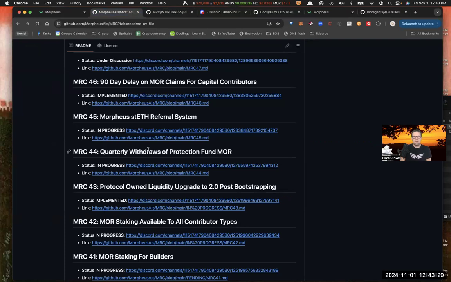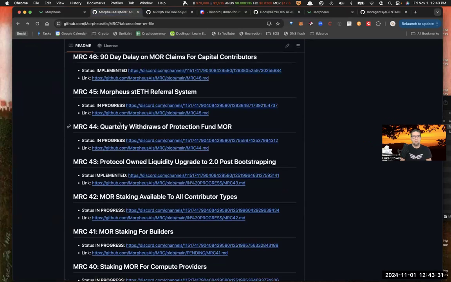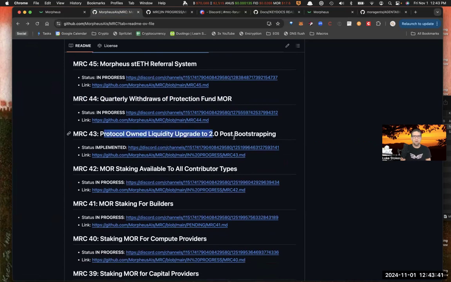You've got quarterly withdrawals of the protection fund. This is again clarifying there are four main buckets, and the fifth bucket is this protection fund, which is used for code audits and things of that nature. Then the liquidity upgrade. This was implemented after the bootstrapping, where previously it would just pull in.